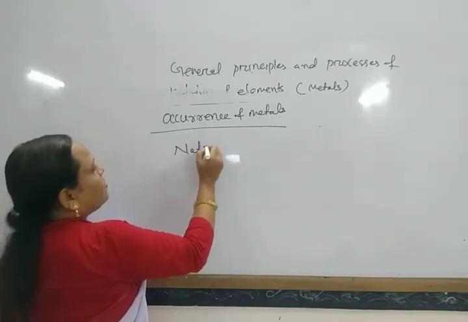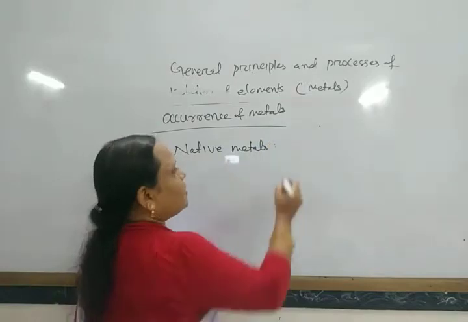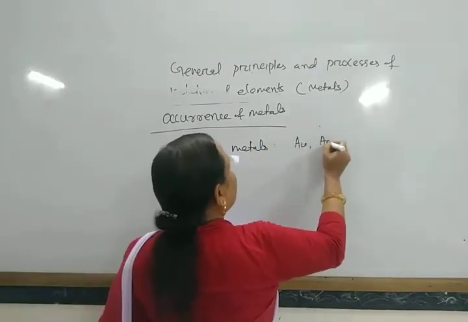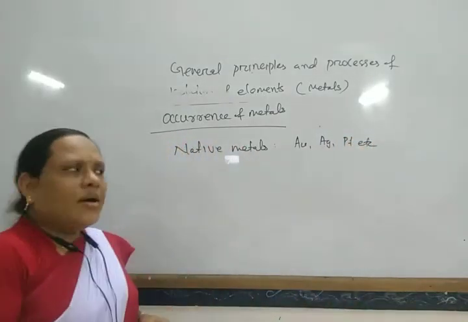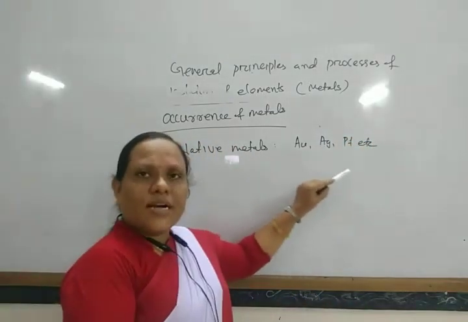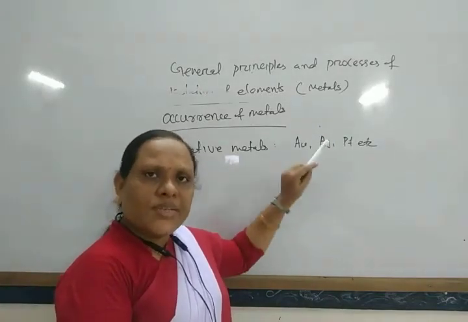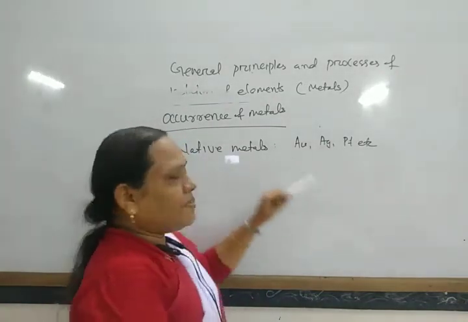Examples are gold, silver, platinum, etc. These do not react with oxygen, carbon dioxide, moisture, etc. to form compounds, so these are inactive metals.